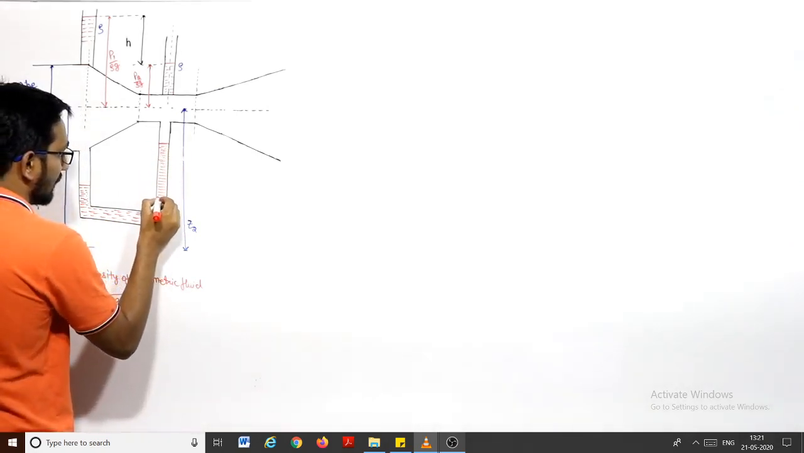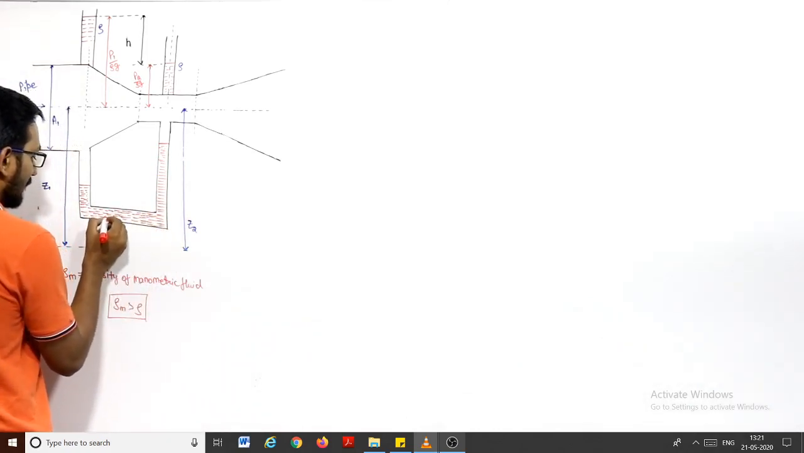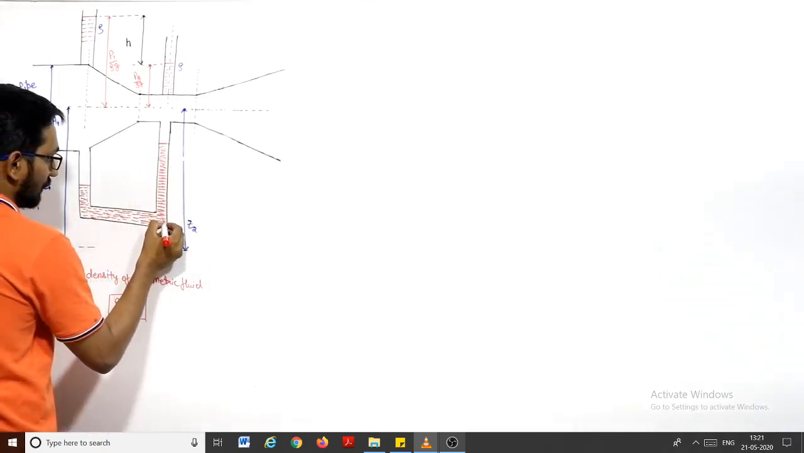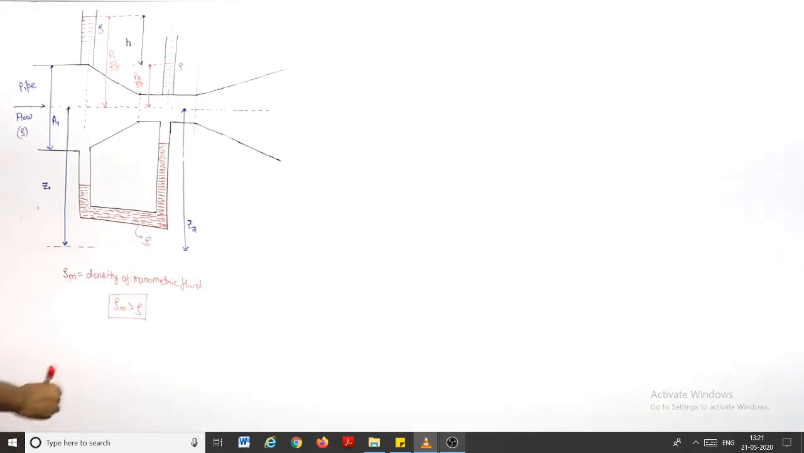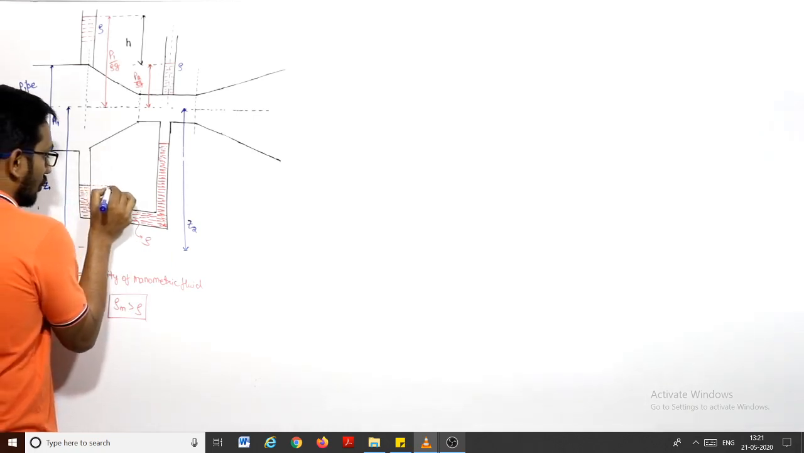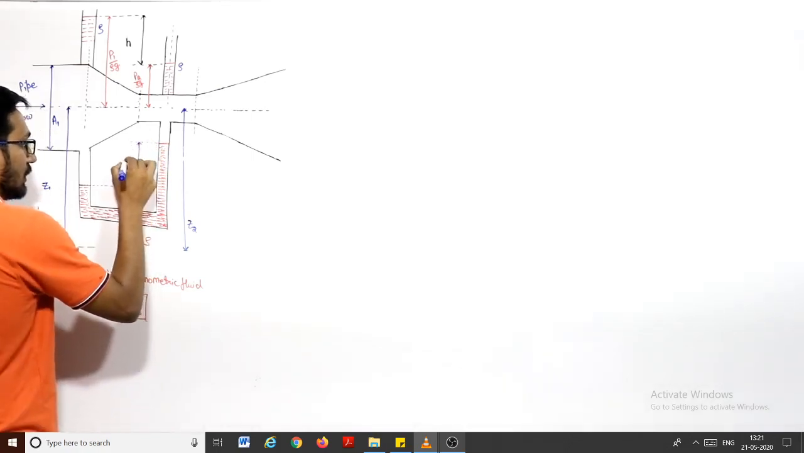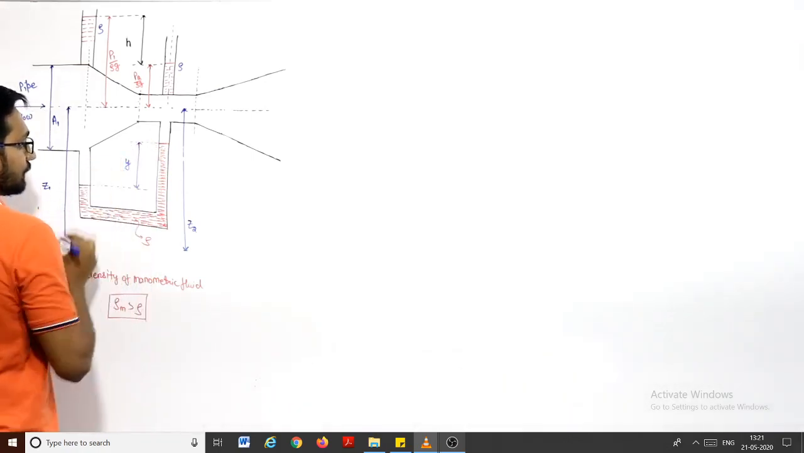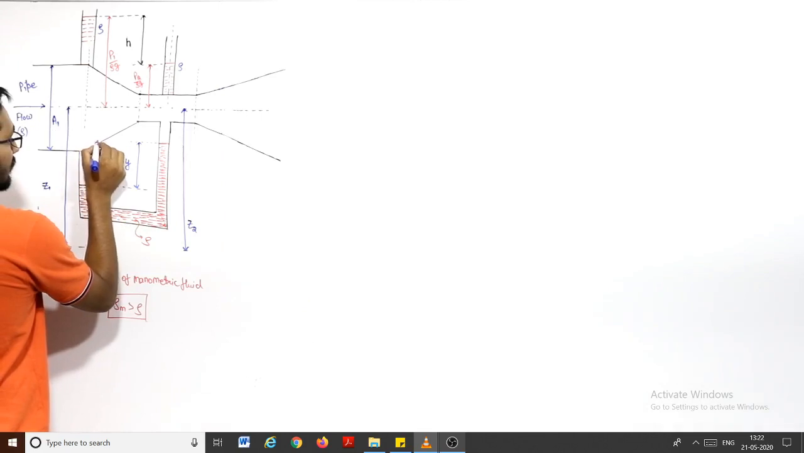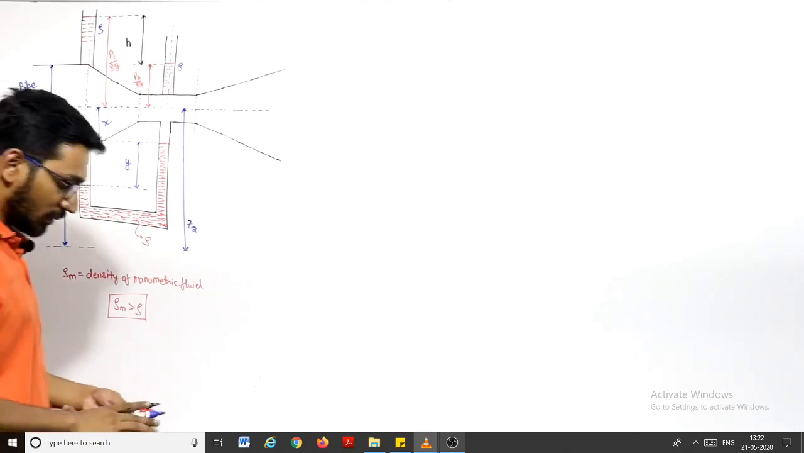Right, this is the manometric liquid. Let us say we measure the difference of the level of the manometric liquid in both limbs. This is manometric liquid of density rho, right? And I measure the difference of the manometric level. Let us say this difference is y. And let us say this height from the center line is x. Now, pay attention.